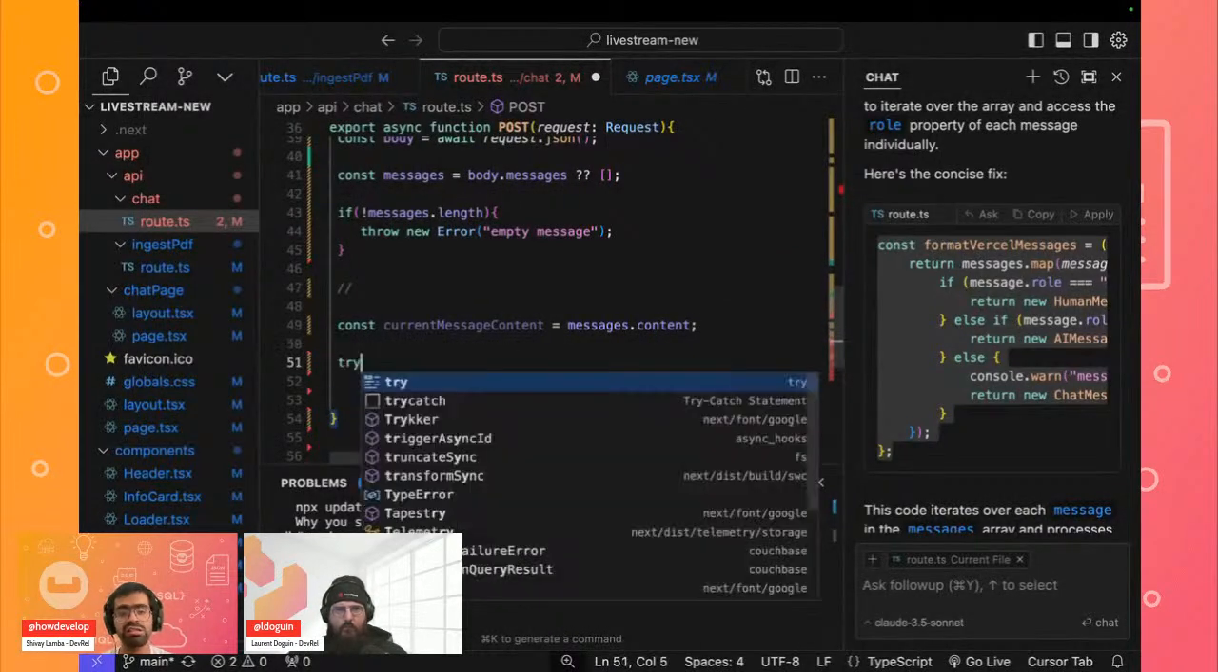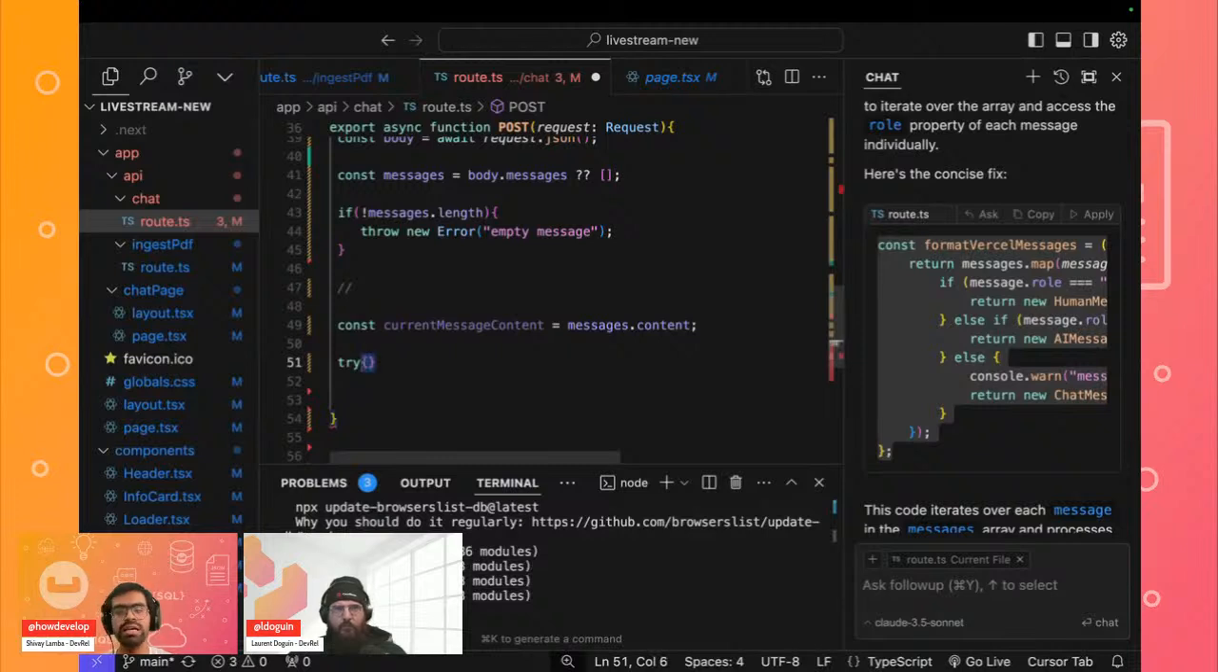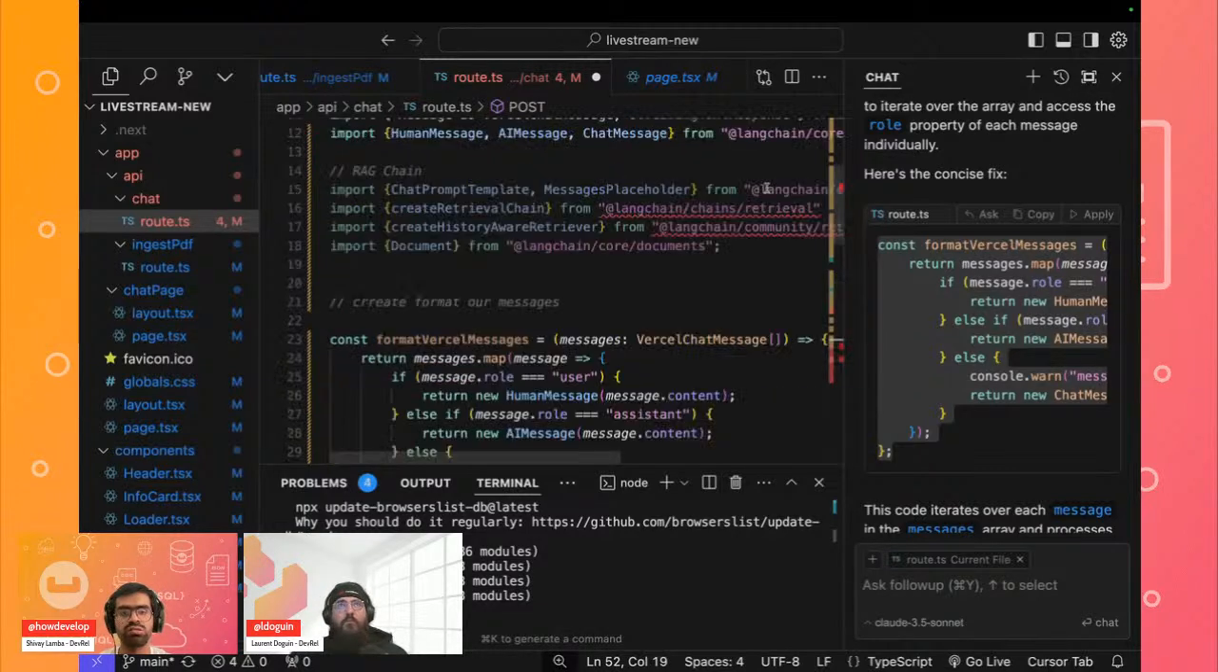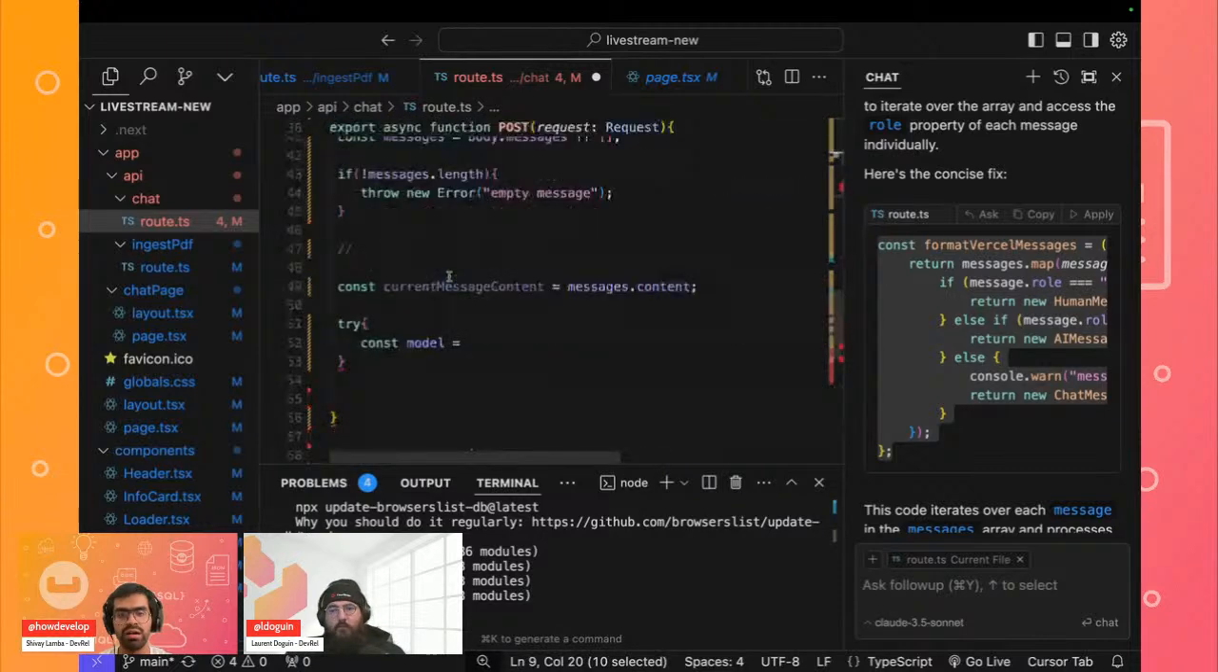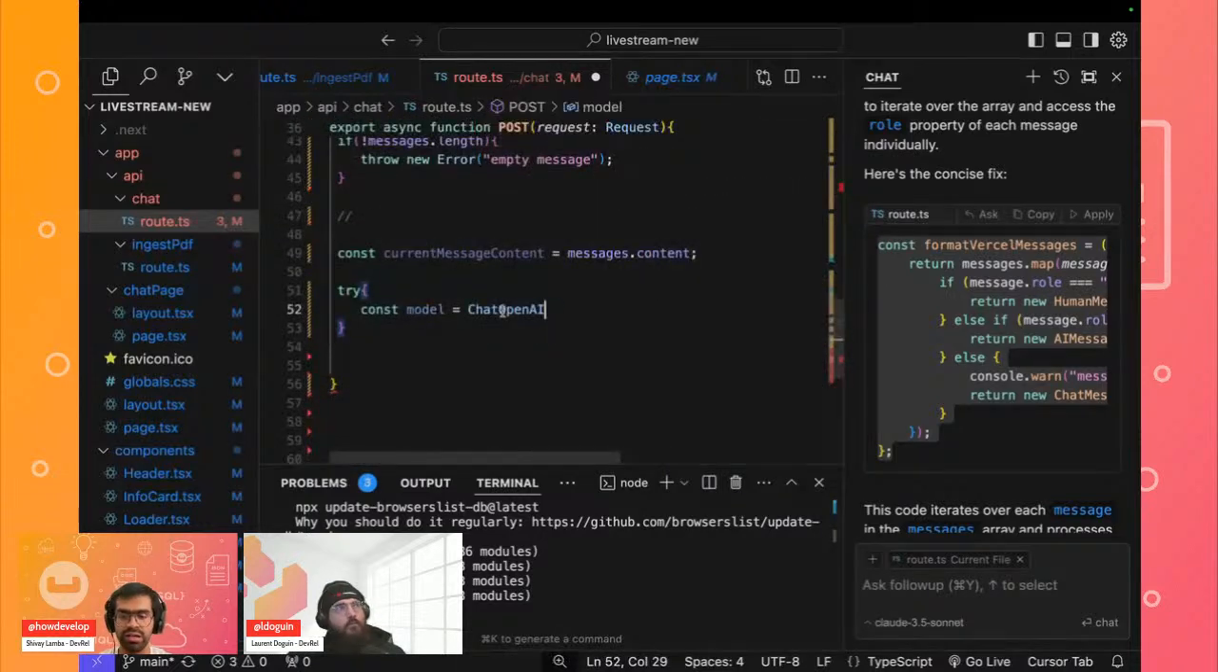And we are doing this in a try block so that we ensure that in case for some reason the model that we are going to be using is not functional, then we can of course return an error. So in this case, we'll now define our model. Our model will be our chat OpenAI model, and we'll just initialize this over here.